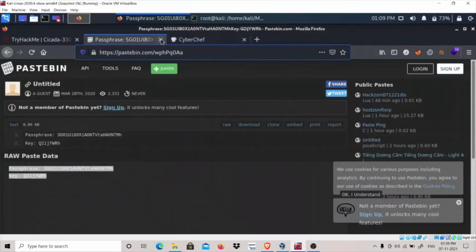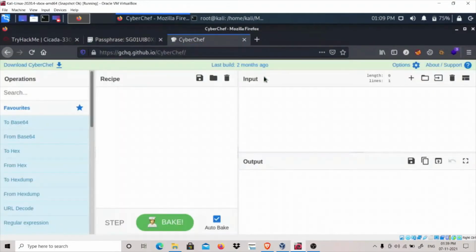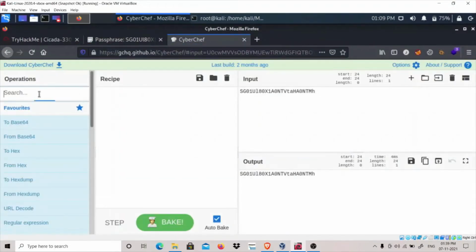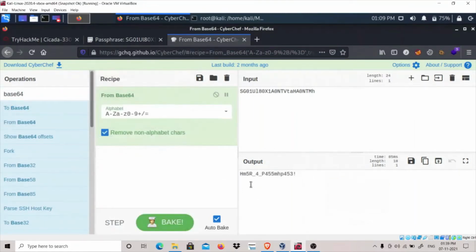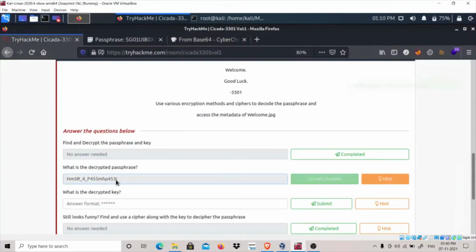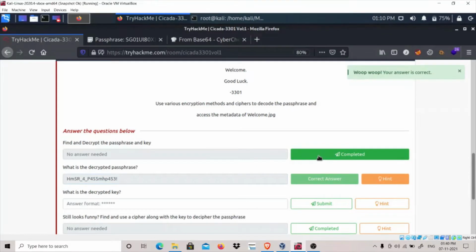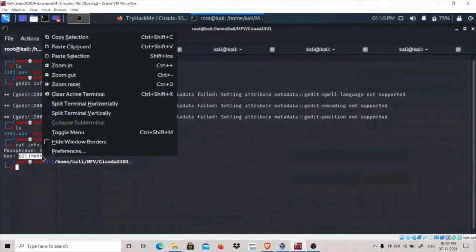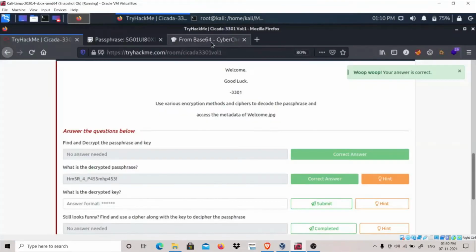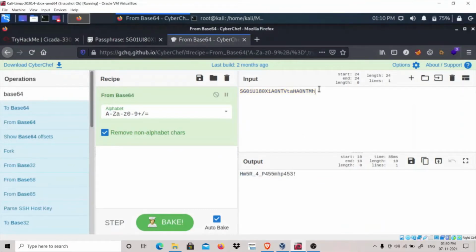I don't think we need this link anymore, but let's go here. Let's try if it is base 64. Okay, it looks like it is base 64 maybe. Let's paste it out. Yes, it is the answer. Find and decrypt the passphrase and key. What is the decrypted key? So let's decode this key as well. Let's paste it here, and Cicada is the decrypted key.